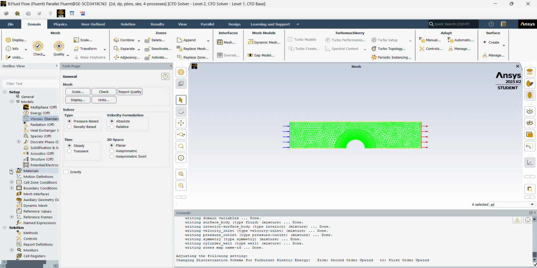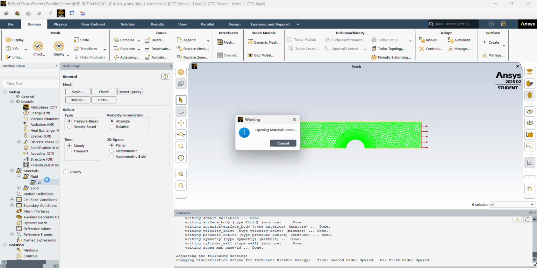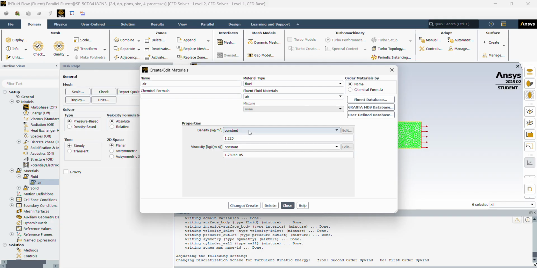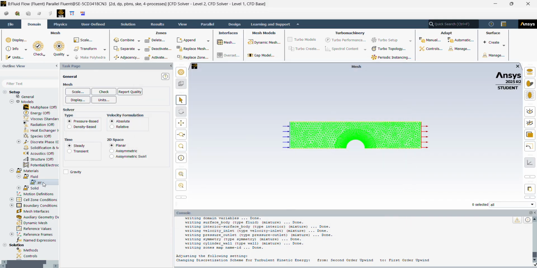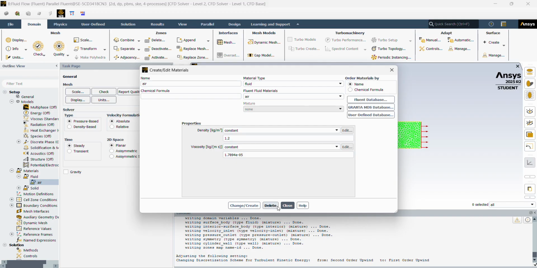And from here into our materials, go into our air, our properties, and our density was given in the project as 1.2. So we'll just change this, close, and double click it just to make sure it did update, and it did.